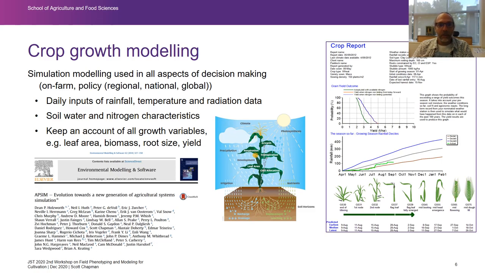And this is the type of model that requires inputs of rainfall, temperature and radiation. It models the dynamics of water and nitrogen through the season and keeps account of these growth variables. So it's the type of model that can accommodate information from phenotyping, and we'll talk about an example of that.